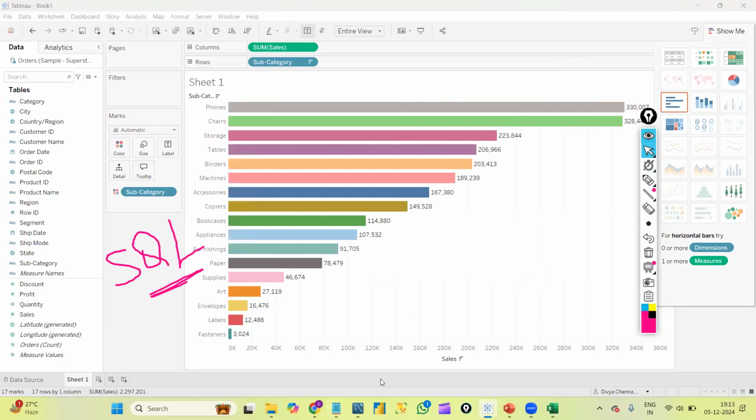PLSQL is not at all required for Tableau, data analyst role and Tableau developer role. PLSQL is completely different. If you are looking forward to a SQL developer role, then PLSQL is required. Okay, SQL developer is different, data analyst is different. Here in data analysis, we will just analyze the data. PLSQL is not at all required.